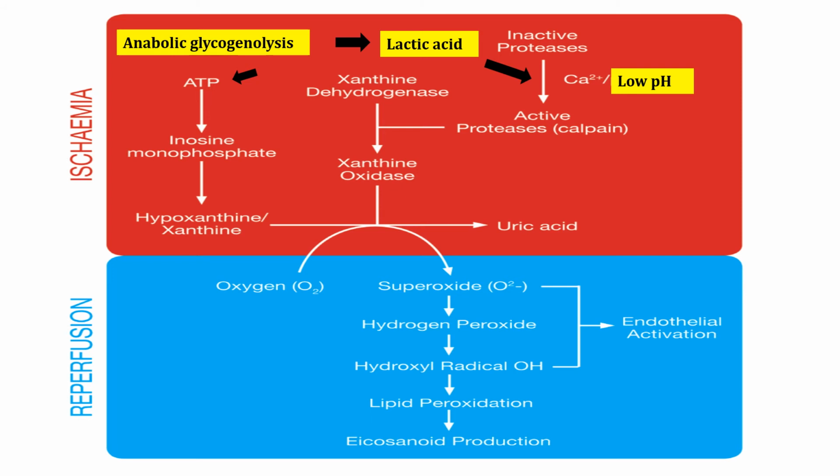At the same time, superoxide anion or radical is produced. And as you know, the superoxide radical can be further converted into hydrogen peroxide and hydroxyl radical, which can cause lipid peroxidation, and it can cause endothelial activation also. And all these processes can further damage the tissue. So this is called reperfusion injury.